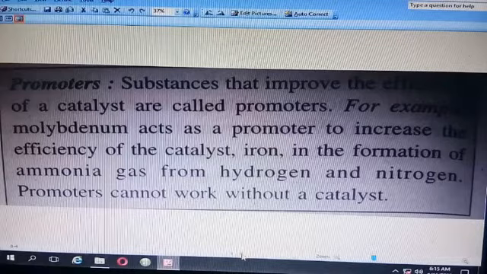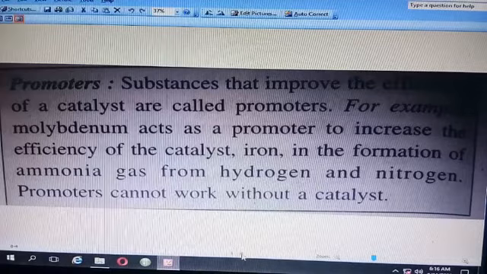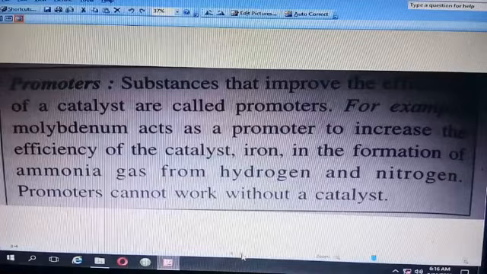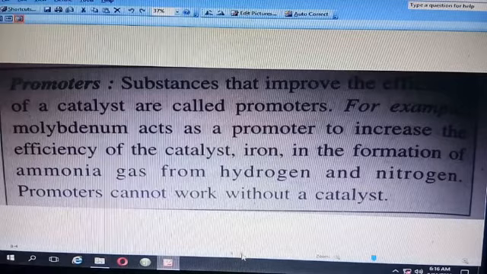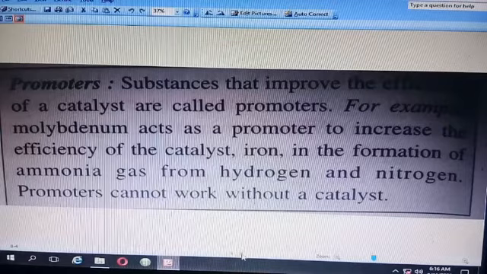This promoter increases the efficiency of a catalyst. For the formation of ammonia gas, molybdenum can be used as a promoter and iron can be used as a catalyst. But mind you one thing, promoters cannot work without a catalyst, but a catalyst can work without a promoter.